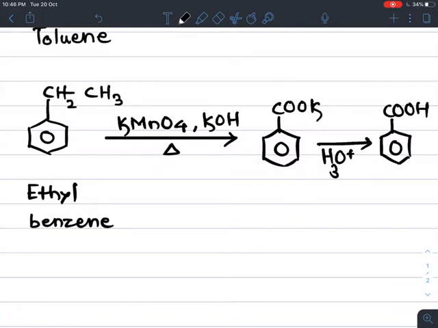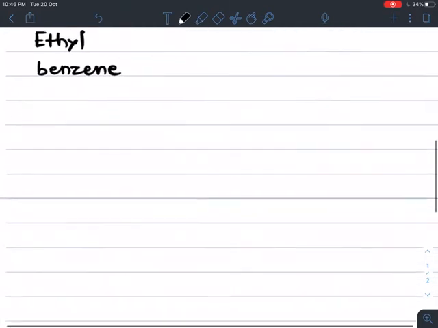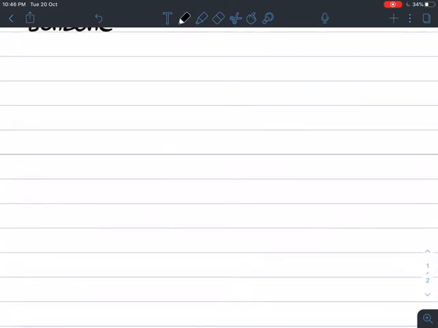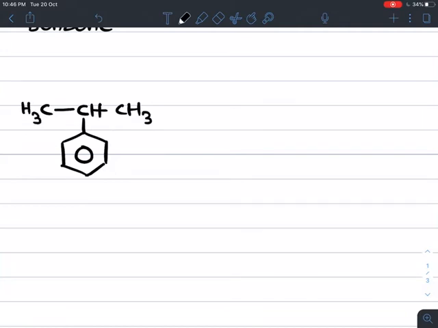Now, one more example: an alkyl group containing three carbons attached to the benzene ring, where each carbon completes its valency with hydrogen. The name of this compound is cumene, or isopropyl benzene. It is also called secondary propyl benzene.